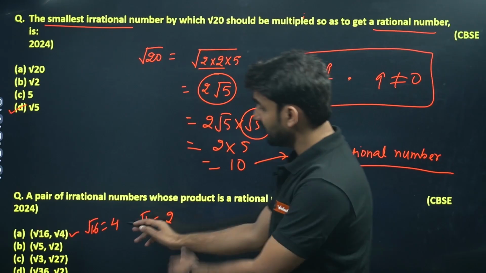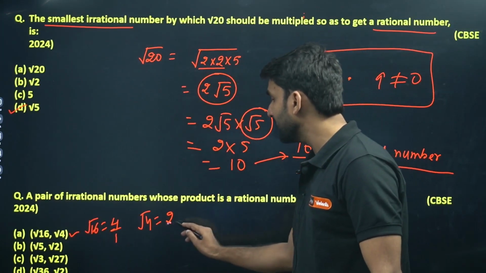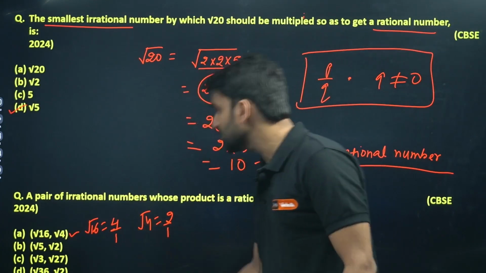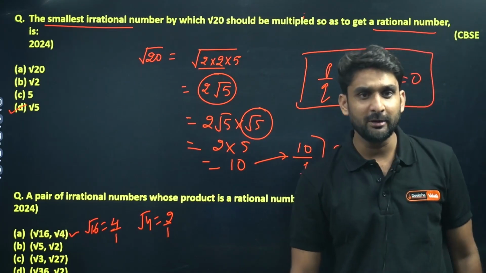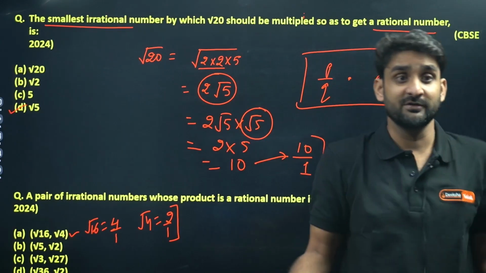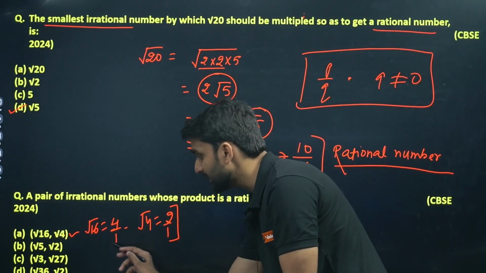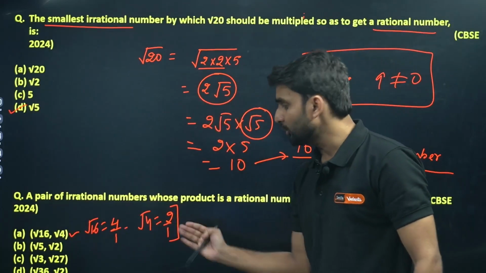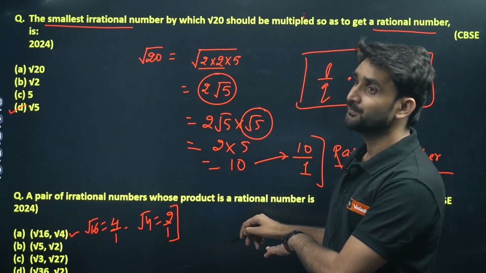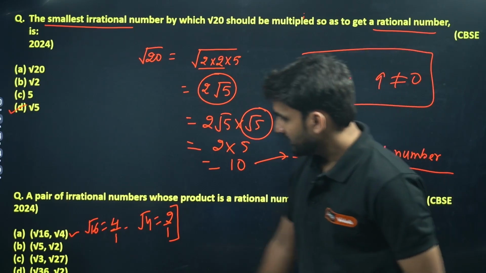4 can also be written as 4 by 1, and 2 can also be written as 2 by 1. That is a rational number, the format of P by Q. The number can be easily written in the form of P by Q, where Q should not be equal to 0, because we are writing 1 here. So 4 by 1 and 2 by 1 are both rational numbers, and they are asking for a pair of irrational numbers. So this option will not be the answer. Okay, please come to option number 2.